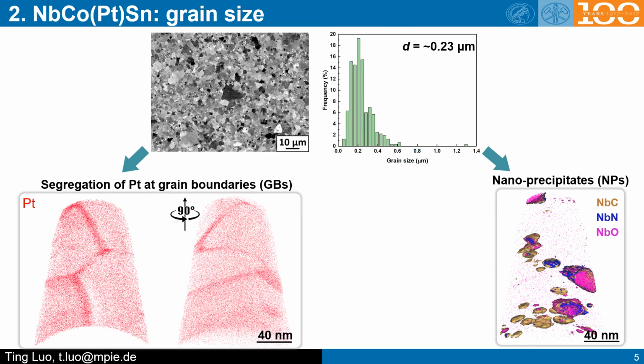Here we found that the grain size of this sample is quite small after ball milling and spark plasma sintering. The average grain size is around 230 nanometers. Then we prepared APT tips on this sample. We found grain boundary segregation and nano-precipitates in this sample.